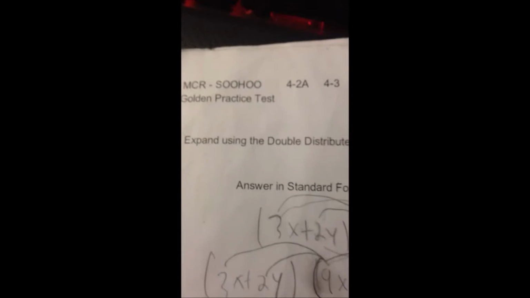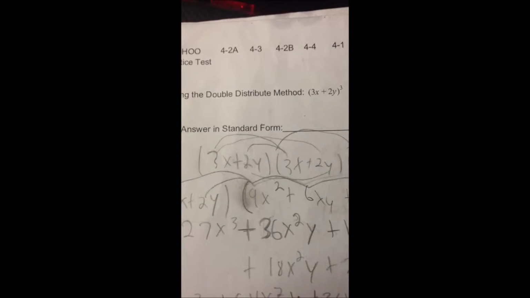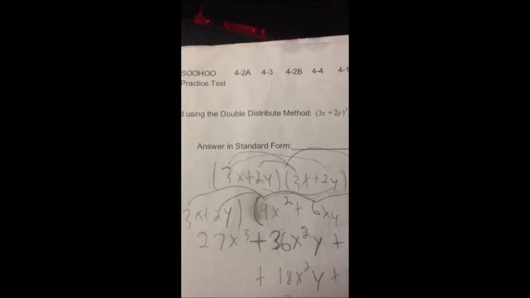Heck yeah, this is my favorite, Mr. Suhu. Using the double distribute method. 3x plus 2y cubed. So, just to get the main ideas down, we write 3x plus 2y 3 times. And we basically just FOIL 2 of them. This one, and this one. And we get this, and we distribute 3x plus 2y, then we get that, and then we have to put that in standard form once we add everything up.